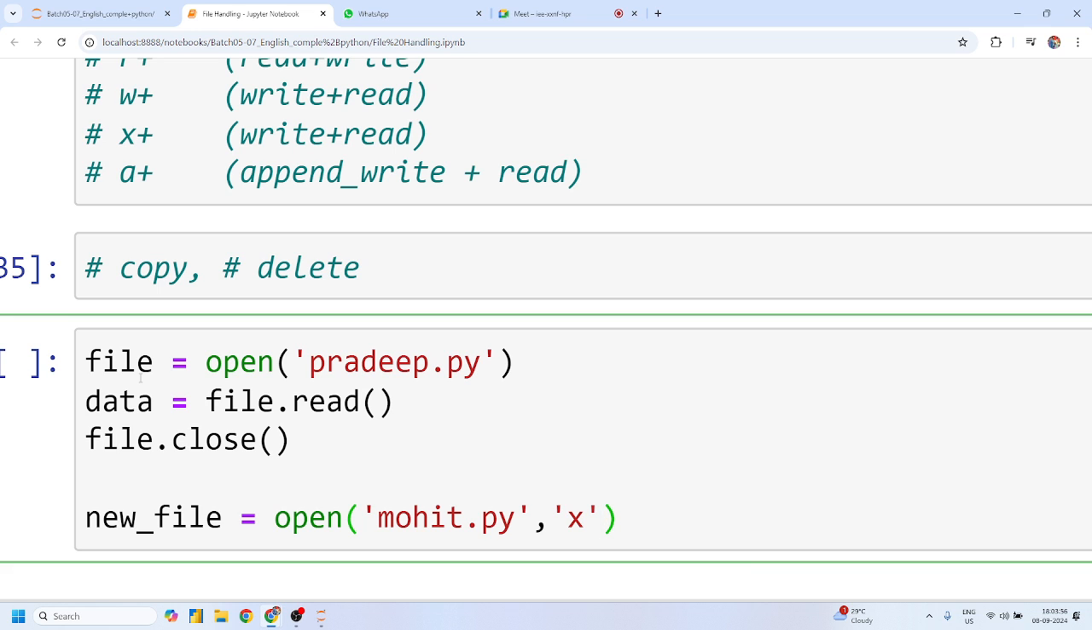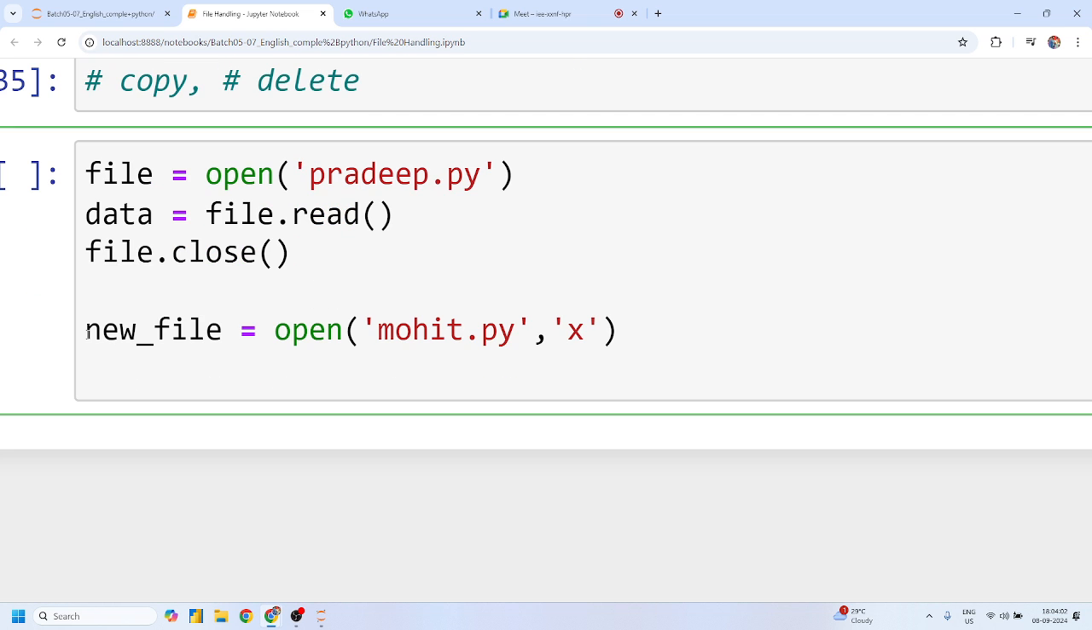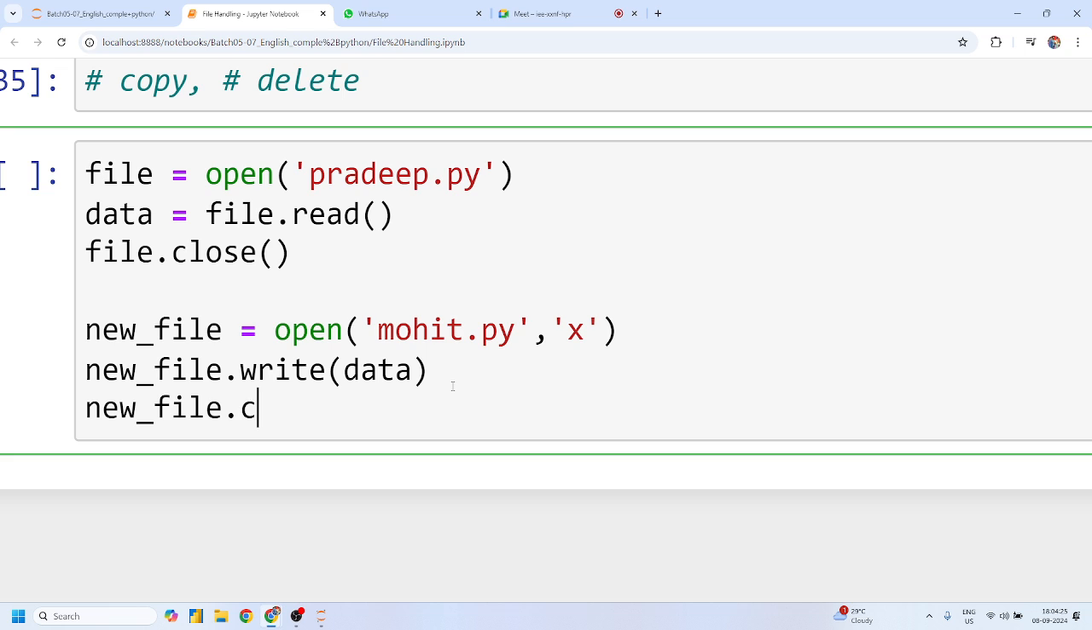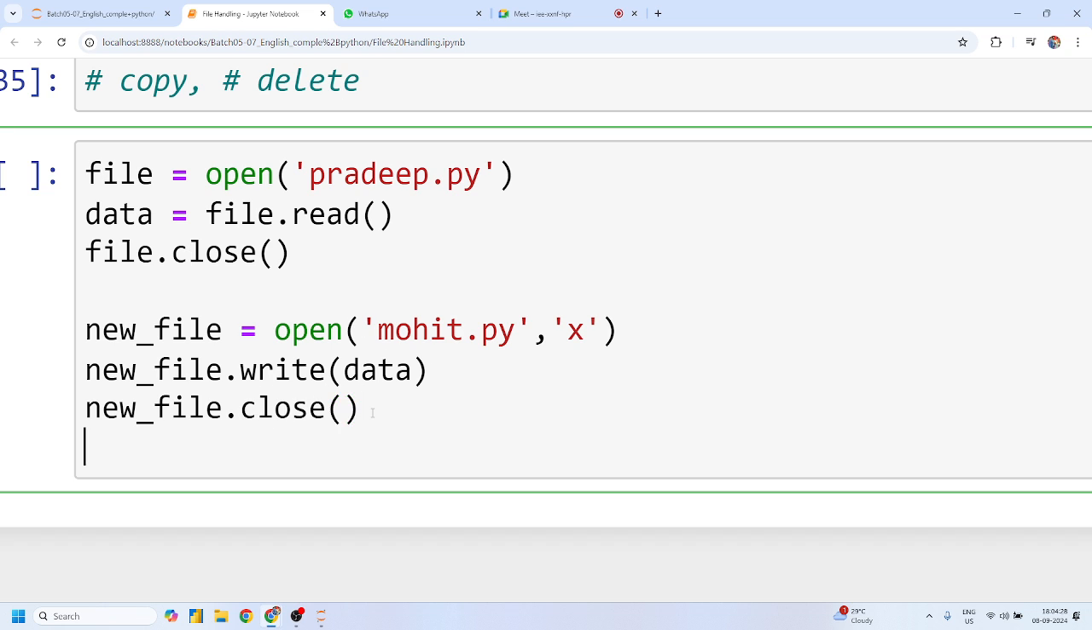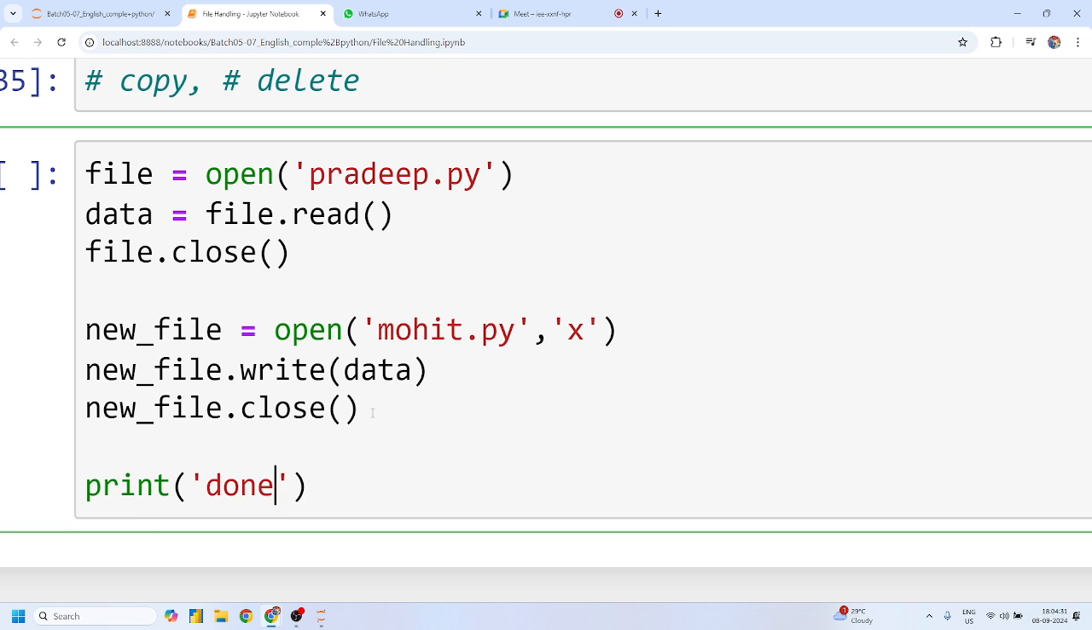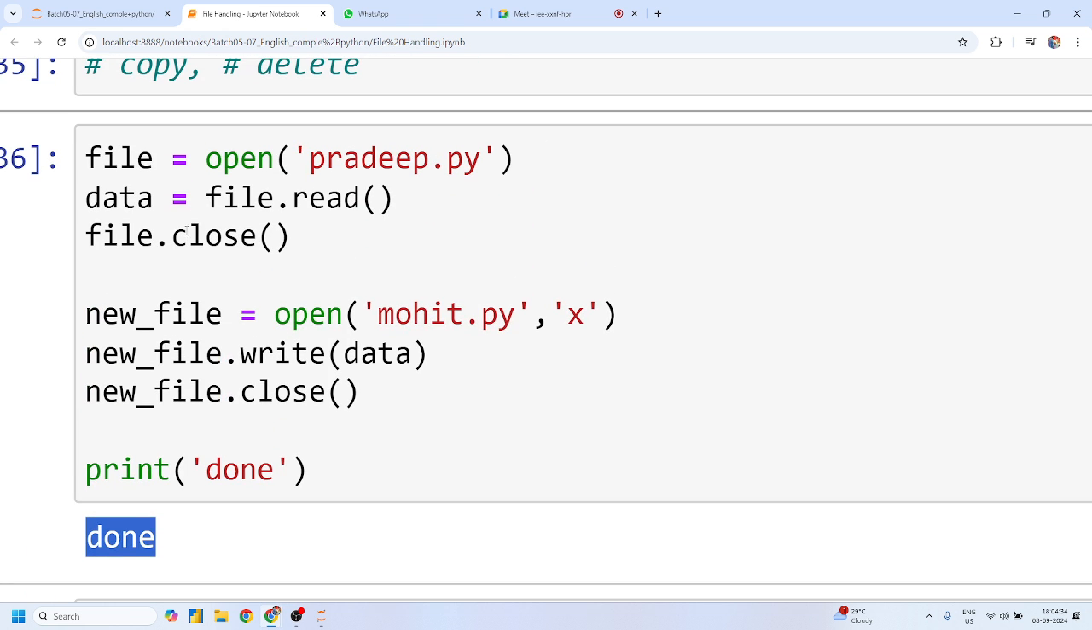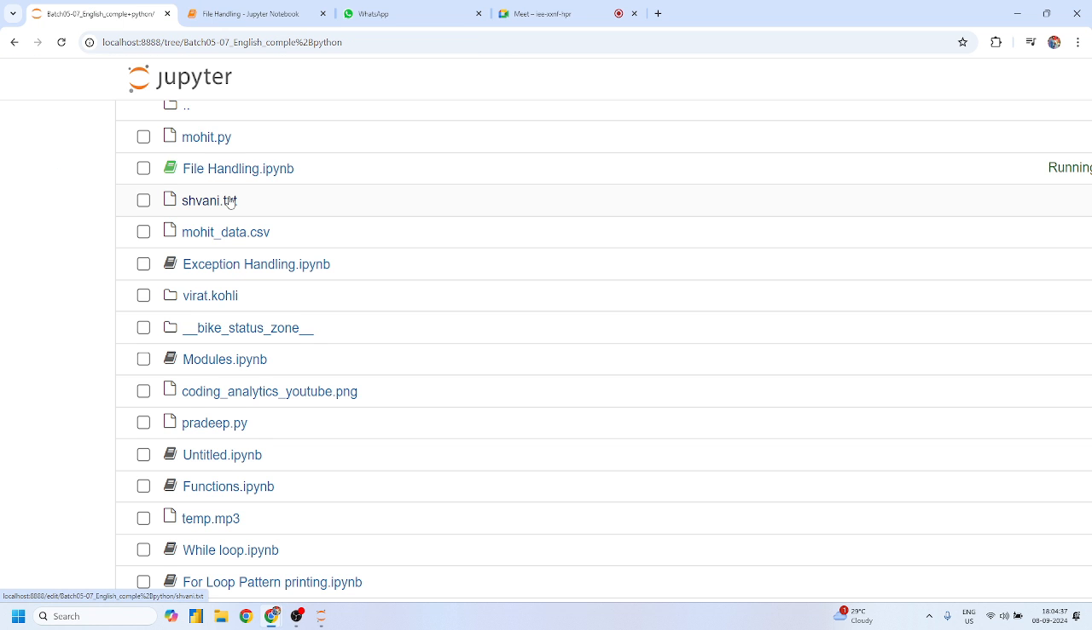If it is already existing, then it will give an error. If it is not, then no problem. Yes or no, guys? Perfect. Now I'll say new file dot write. And what do I want to write, Shivani? Whatever I have stored in this data. Yes or no? So I am saying you have to write this data which comes from the reading operation, and make sure that you close all your files, the first file as well as the second file, and you can just simply print a done message, and when you get your done message it means you have created a copy of the already existing file.